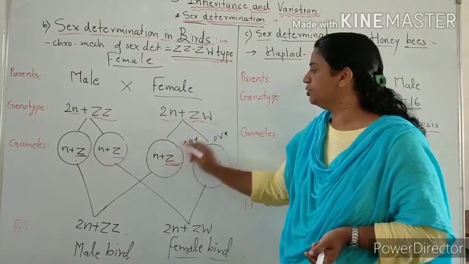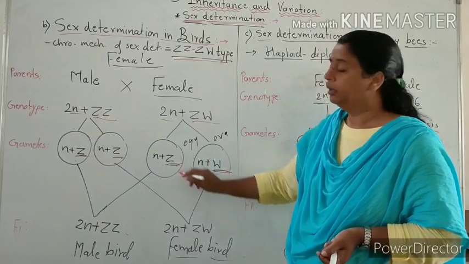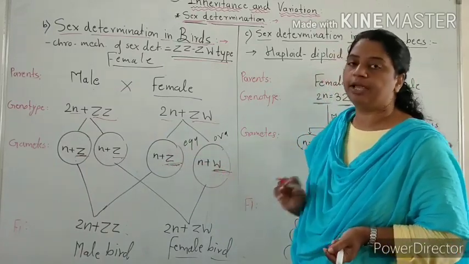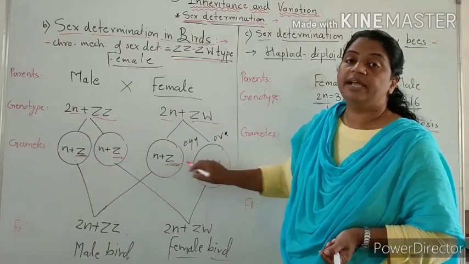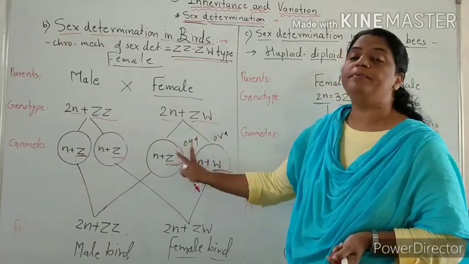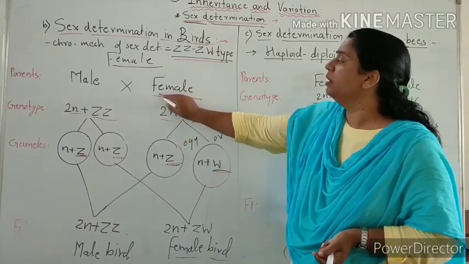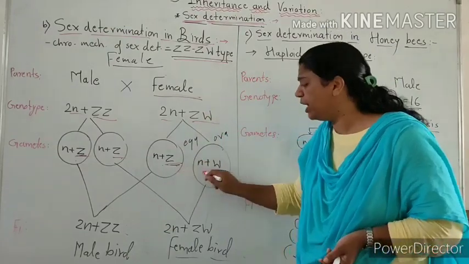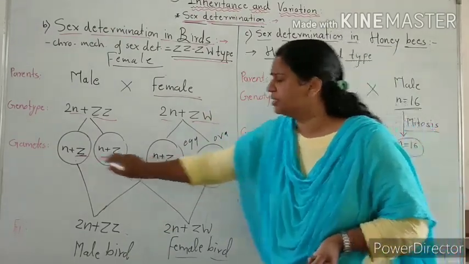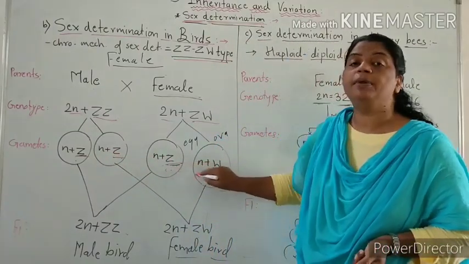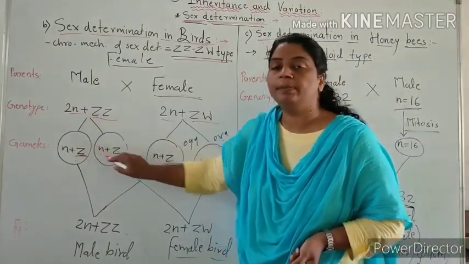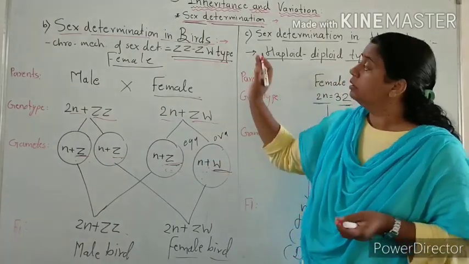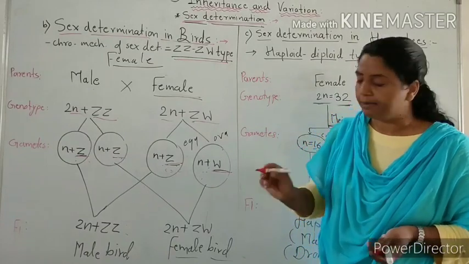Half of the eggs are of Z type, half of the eggs are of W type. This is N plus Z, N plus W. Means two types of eggs or ova are produced by the female bird. So the female bird is heterogametic and produces two types of gametes. One type of gamete is homogametic, two types of gamete are heterogametic. The bird female is heterogametic.